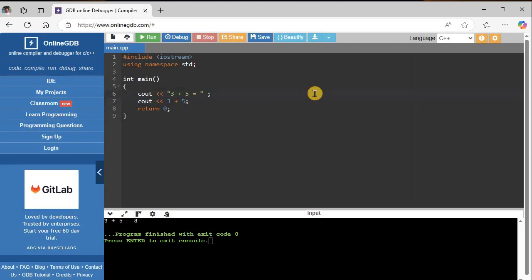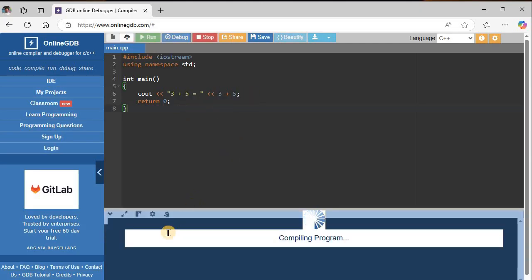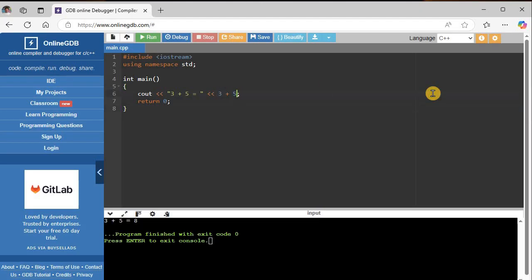But a lot of times, what I like to do, and what I think a lot of programmers like to do, is for one line of output, I like to put it on one line up here. So to do that, what I do is I can extend the cout statement with another 2 less than signs. So when we switch from outputting text to outputting a mathematical operation, then you can extend it with the 2 less than signs.